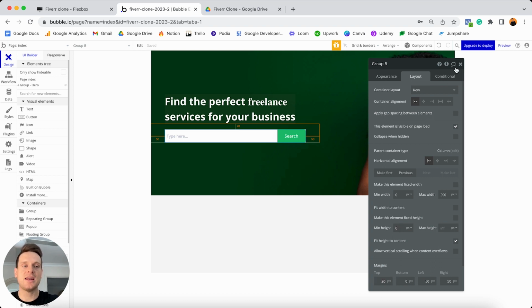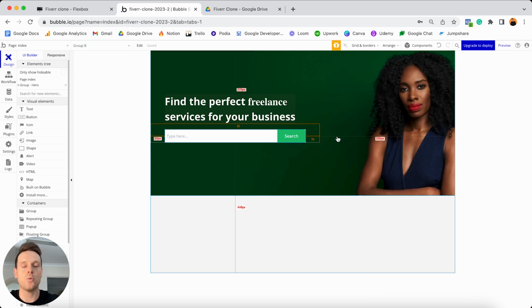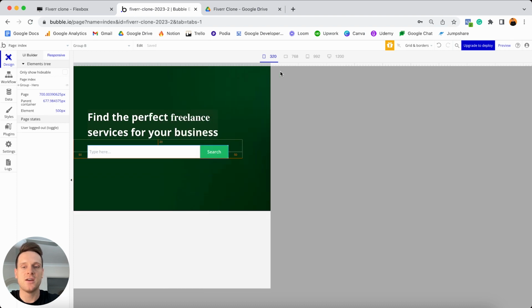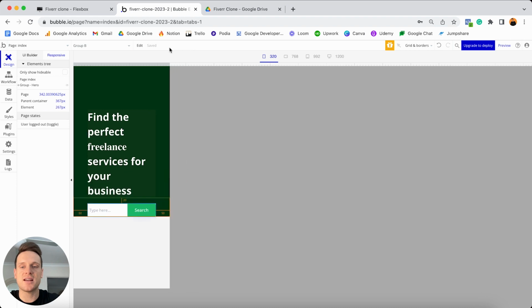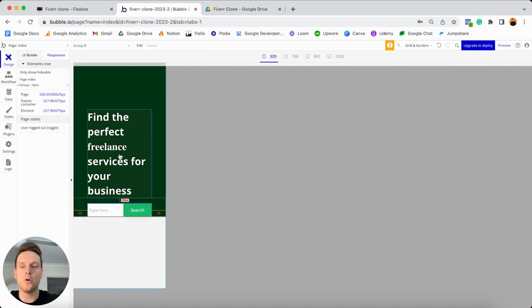Now, at this point in time, that is how we can build out the hero section of our main website page. Of course, also this page is entirely responsive. So if I was to scale this out, it's going to look great. If I was to reduce the size of this, what you'll see is that all of the text element as well as the search field are also going to be completely responsive.